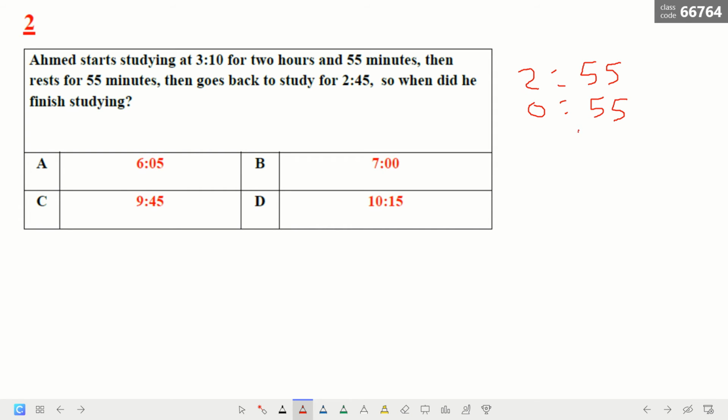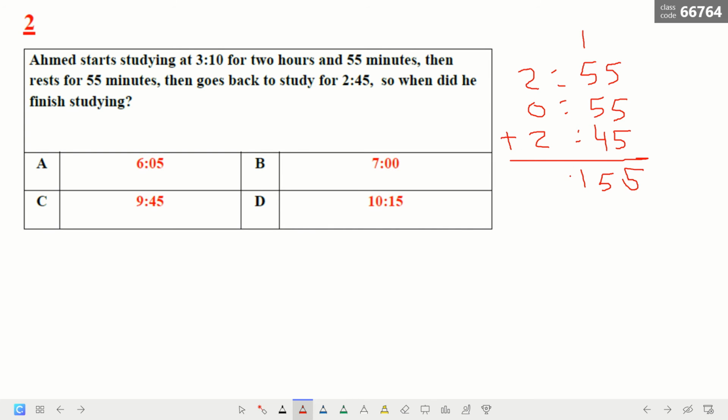Then he continues with 2 hours and 45 minutes. If we add all of this now, 5 plus 5 plus 5 is 15. We put the 5 here and carry the 1. 1 with 5 is 6, with 5 is 11, with 4 is 15. So we put 15 here.